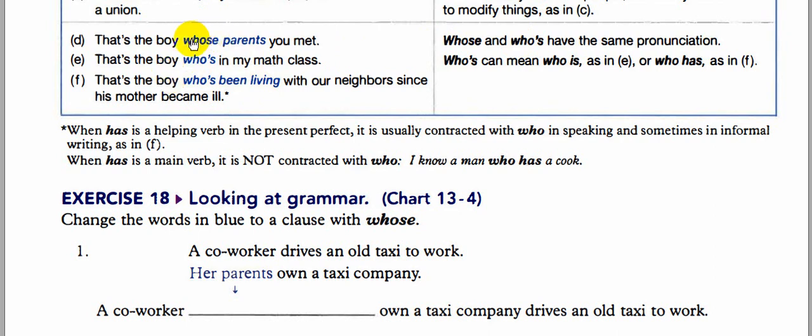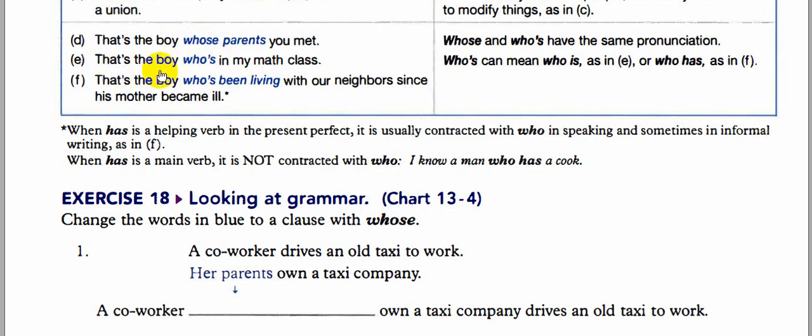What is the difference? First of all, let's talk about the similarities between the first whose and this whose. Okay, first of all, they both have the same pronunciation. The first one expresses the meaning of possession, but the other one is describing a person. So both of them are relative pronouns, but this one is used for possession. The other one is used to describe a person.